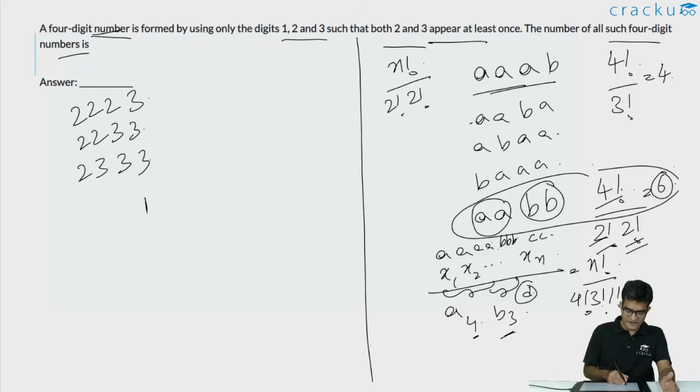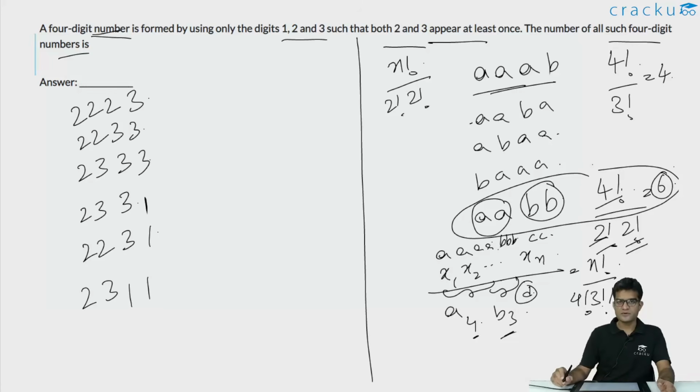Suppose you are having only one 1. Now you can have either 1 2 and 2 3's, or you can have 2 2's and 1 3. Suppose you are having 2 1's, this is 1 and this is 1. Then there is only one case possible because 2 and 3 have to appear at least once. These are all the cases that are possible.